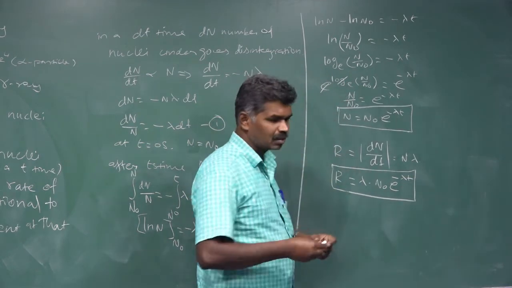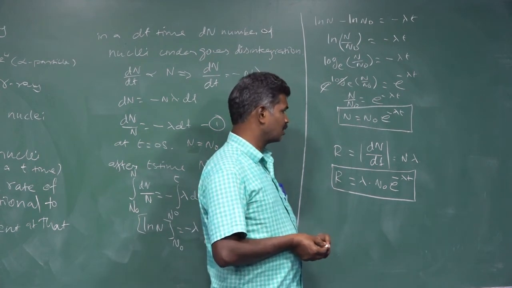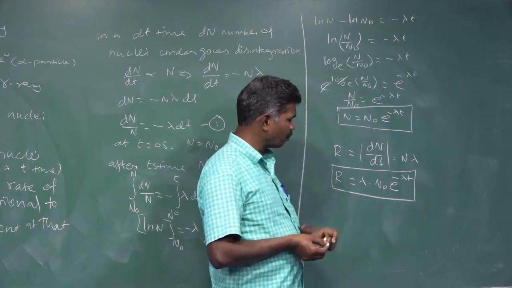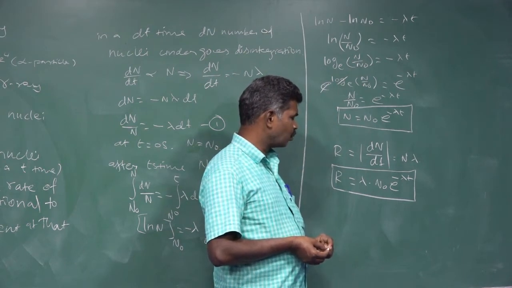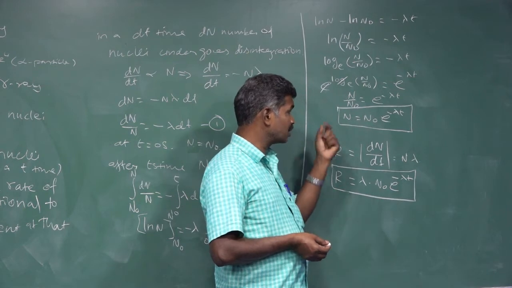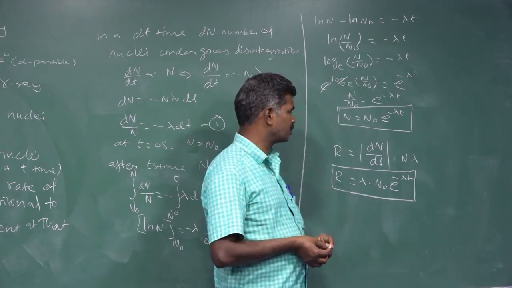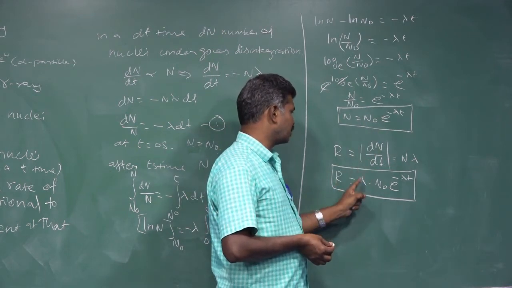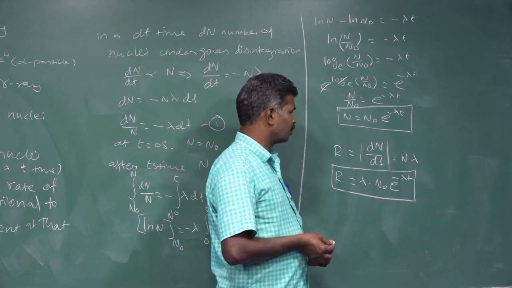What is R? Activity, one of the important physical quantities in radioactivity. Activity is nothing but rate of disintegration. From our radioactive law of disintegration, dN by dt can be taken as N lambda. Then for that N, we substitute N is equal to N naught e to the power minus lambda t. If you substitute, you will get R is equal to lambda into N naught e to the power minus lambda t.